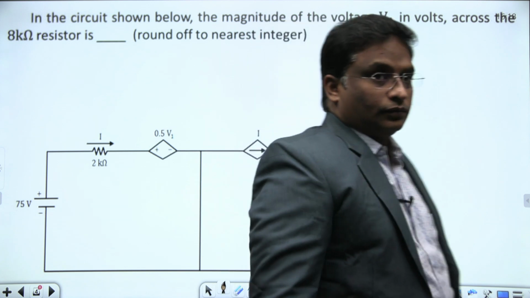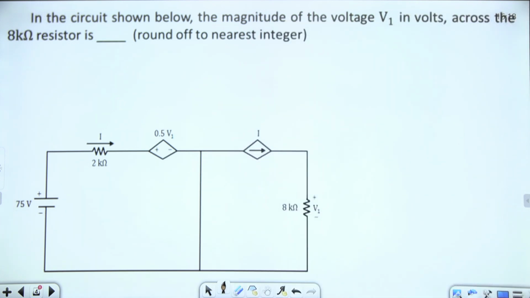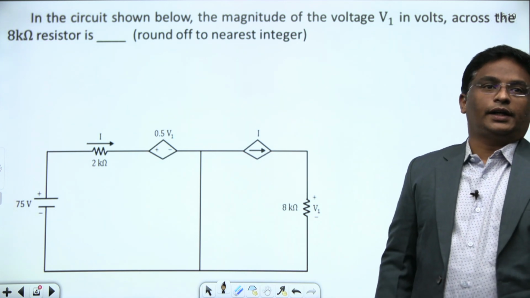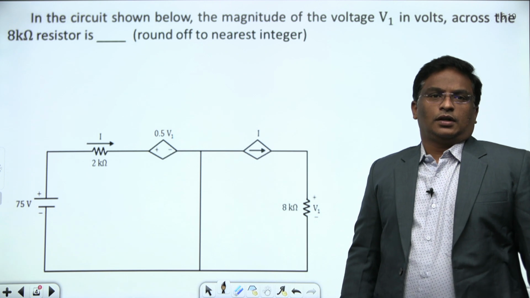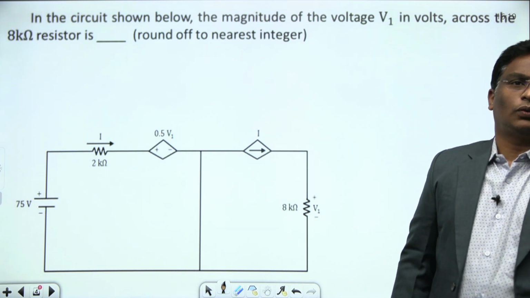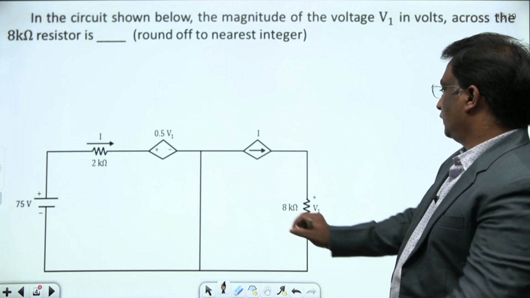What is the information given here in the circuit shown below? The magnitude of the voltage V1 across the 8 kilo ohm resistor, rounded off to the nearest integer. They are asking for the magnitude of the voltage across the 8 kilo ohms. This is the network given.